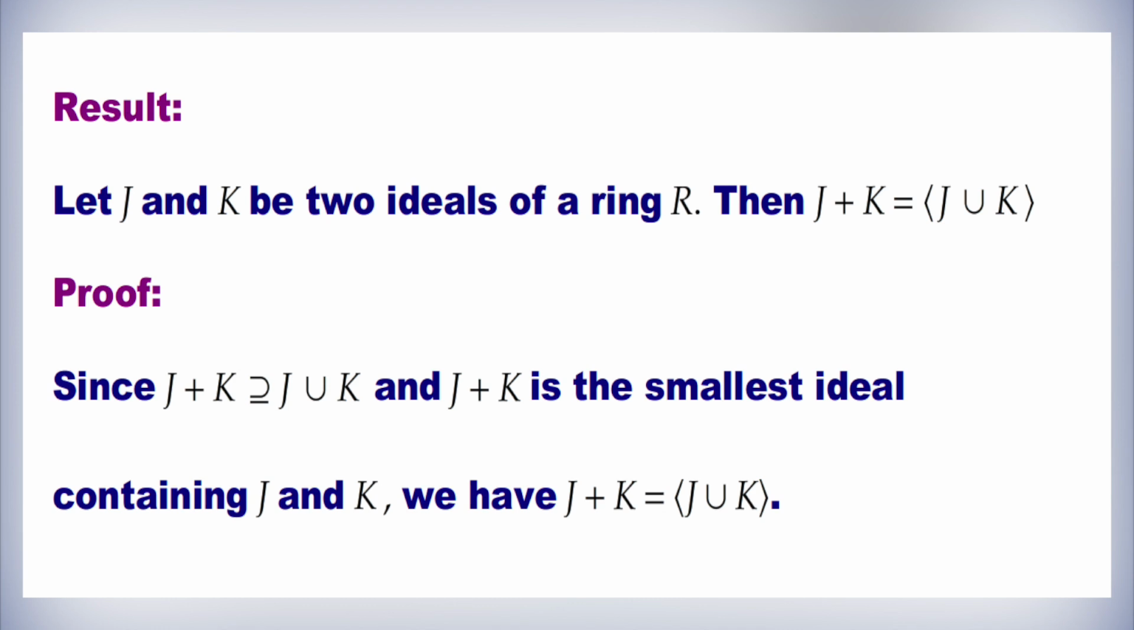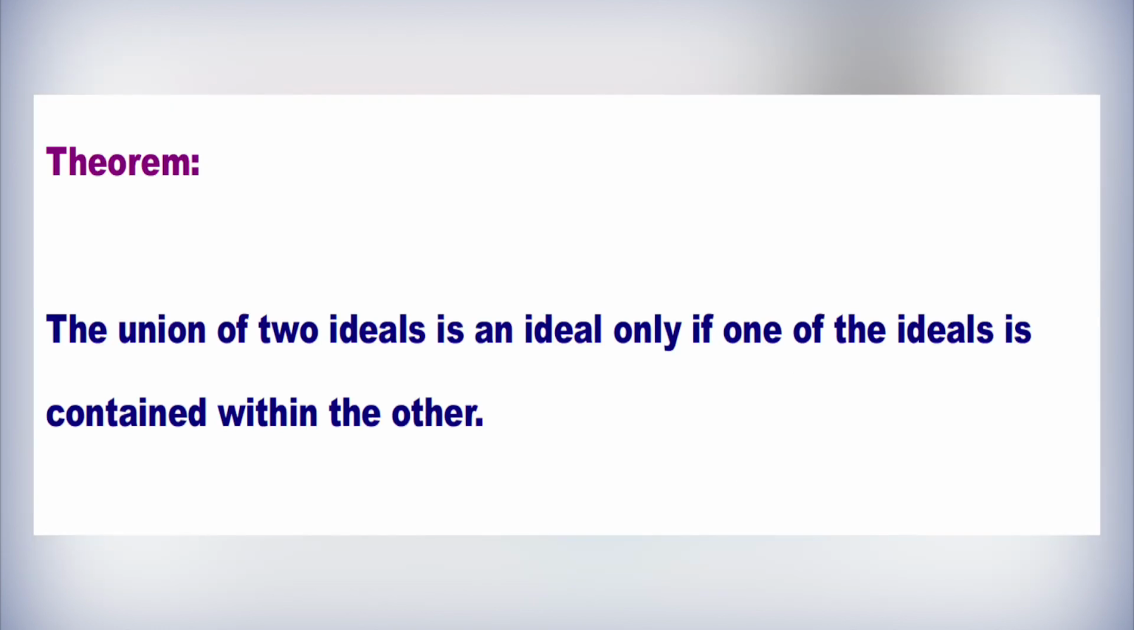Let us see a result. Let J and K be two ideals of a ring R. Then J plus K is equal to the ideal generated by J union K. Let us see the proof. Since J plus K contains J union K and J plus K is the smallest ideal containing J and K, the result follows. We know already that the union of ideals will not be an ideal. But can we make them an ideal by constraining the ideals? Let us see this in the next theorem.